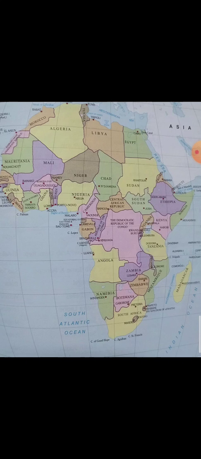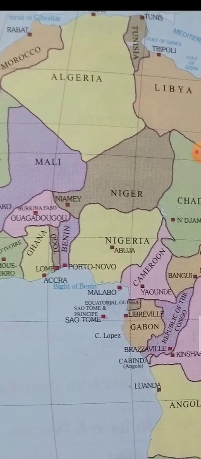And here two man-made lakes are there. Lake Nasser and Lake Kariba are the man-made lakes in the African continent. Now we can see the countries of this African continent.